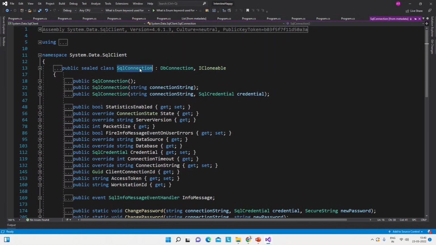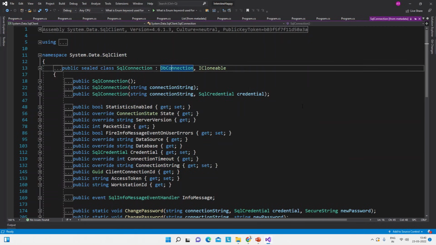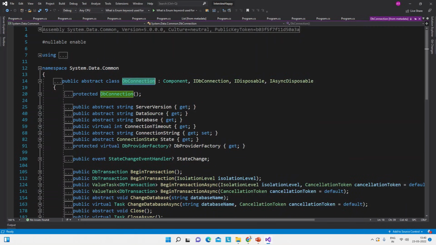Now this SqlConnection is inherited from the DbConnection class. If we go and see what is inside DbConnection, it is implementing the IDisposable interface. That means DbConnection is implementing IDisposable, so SqlConnection will also implement IDisposable. So that is a managed class.